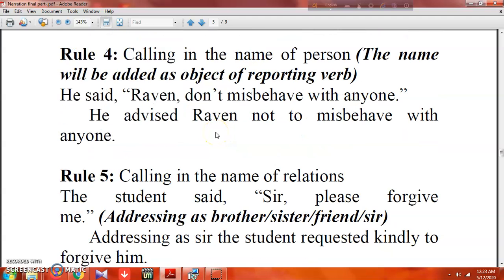So rule 4 says, calling in the name of the person, the name will be added as object of the reporting verb. He said, Ravan, don't misbehave with anyone. So what to do? If you locate any person's name, or someone is being called by the speaker, that time it will be mentioned. It will be added as object of the reporting verb. So he advised Ravan not to misbehave with anyone. We find do not here, don't here, so we take not to.